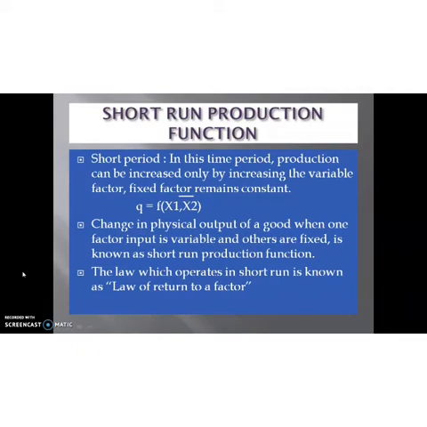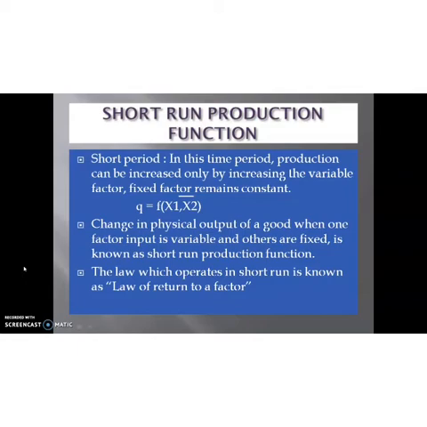That is known as variable factor. Fixed factor means there is no change in such factors, whether there is an increase or decrease in the production. It is fixed. Such a type of factor is known as fixed factor.